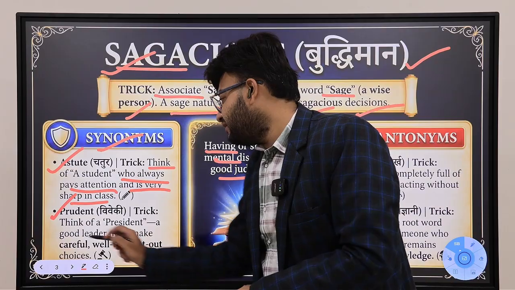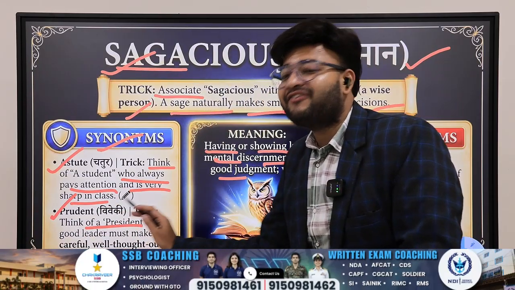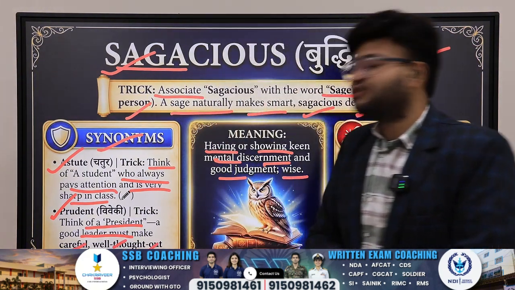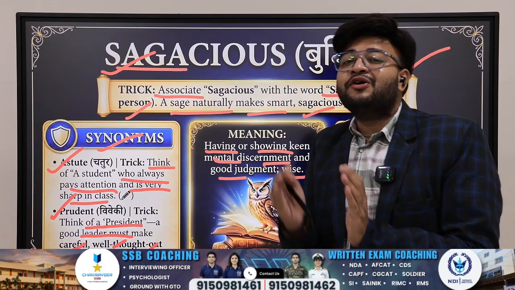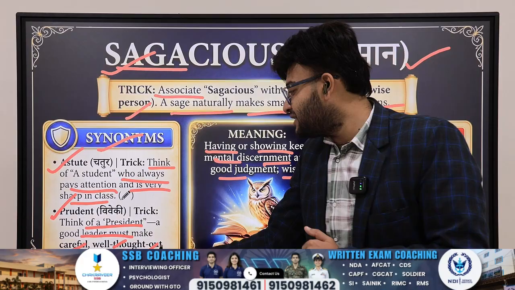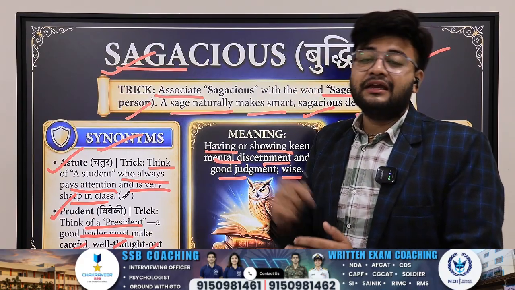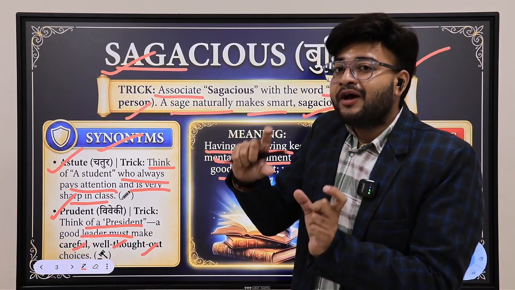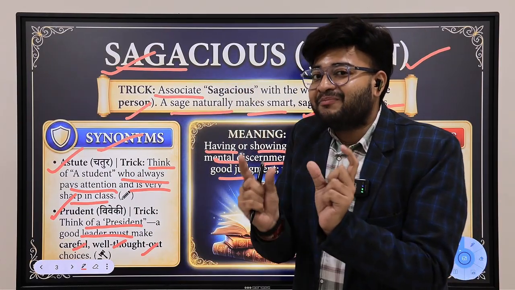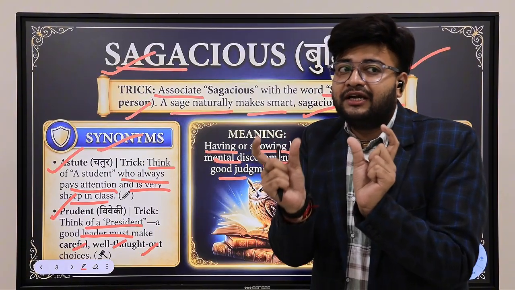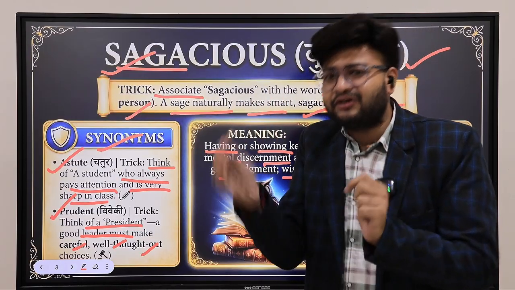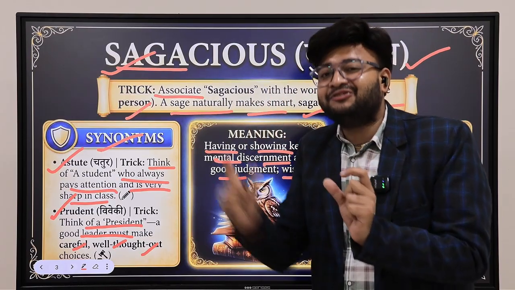Prudent. Now, prudent, try to think of a president. A good leader must be careful and well thought out with the choices. So a person who makes very good decisions, who is very careful, and well thought out in his decision-making capability. So a president will be prudent in nature. Got it? So try to remember these two words. President will be prudent. President will be careful. President will be a well thought out person. President will make good decisions. So prudent and astute are the synonyms.